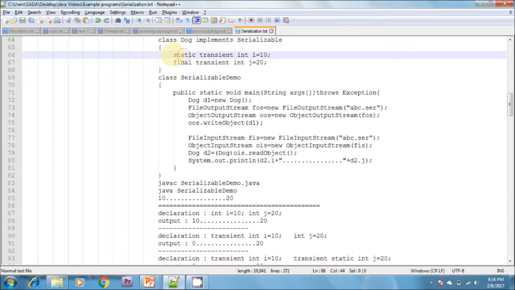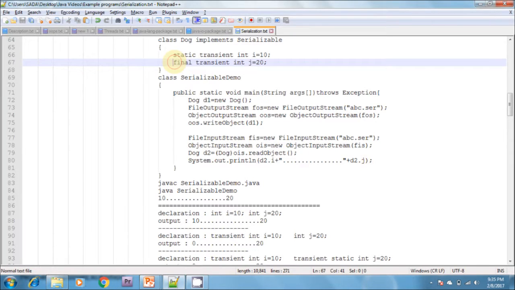Static variables won't participate in the serialization because they are not part of object state. Now, if you come to the final transient variable, here also there is no use. Why? Because final variables will participate in the serialization directly by their values. That's why there is no use for a final transient variable. Whenever we put static or final before transient, it automatically participates in the serialization and deserialization